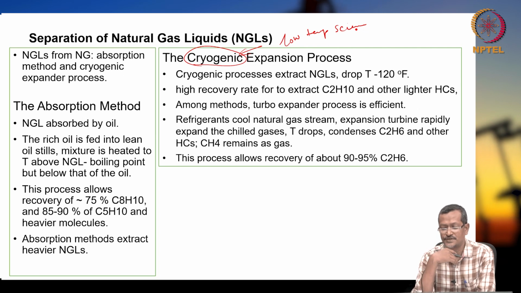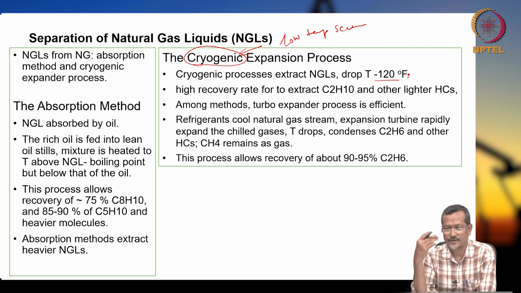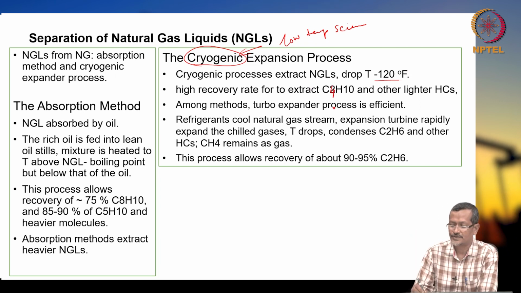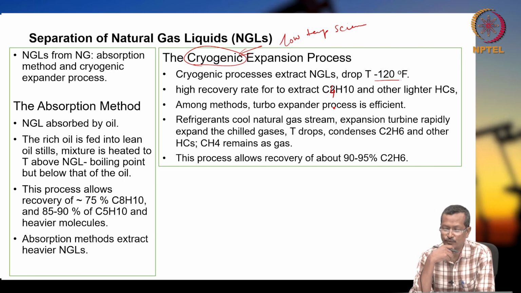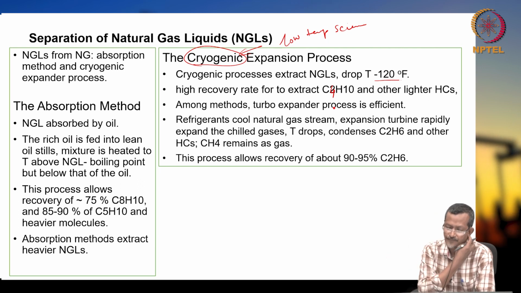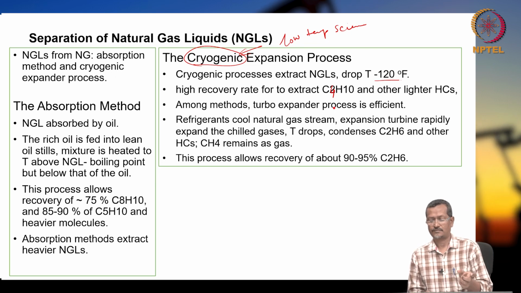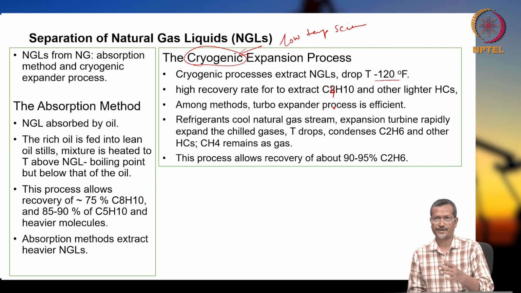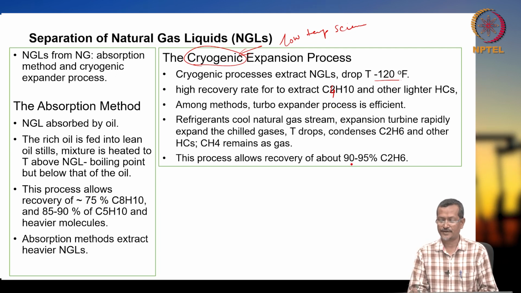Cryogenic process extracts NGL, dropping temperature to minus 120 degrees Fahrenheit. It has a high recovery rate to extract butane and other lighter hydrocarbons. Among methods, the turbo expander process is efficient. Refrigerants cool the natural gas stream, and the expansion turbine expands it rapidly. Because of expansion, temperature will be dropping. So, that technique you use for separating different hydrocarbons. This process allows recovery of about 90 to 95% of ethane.